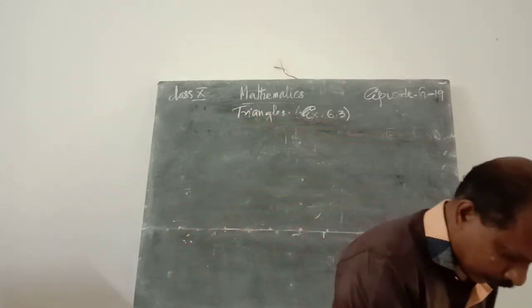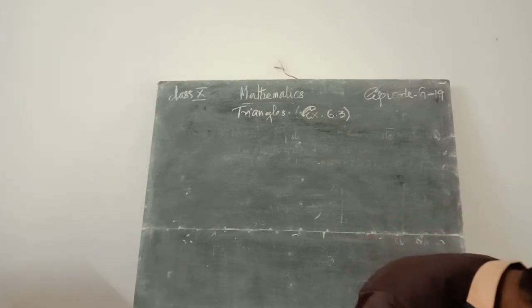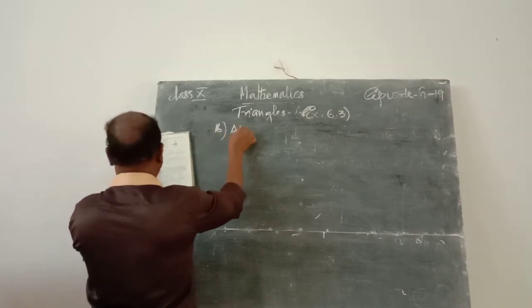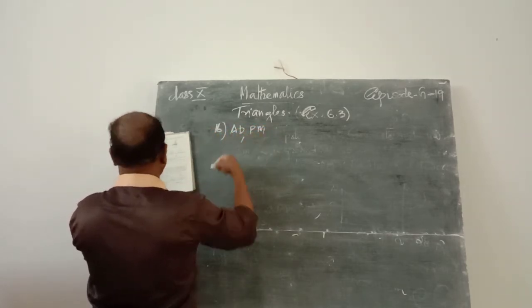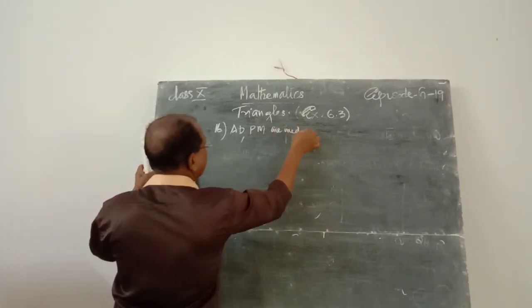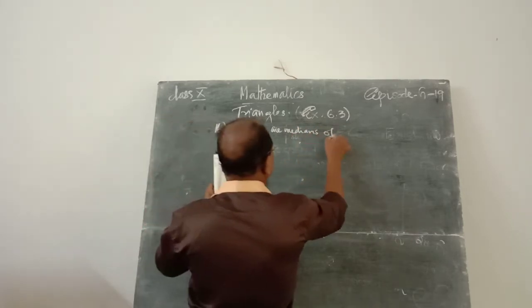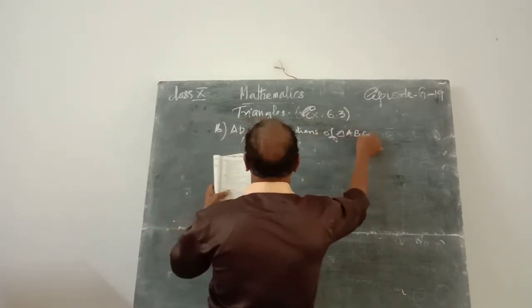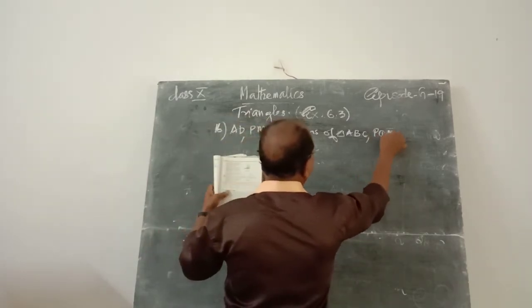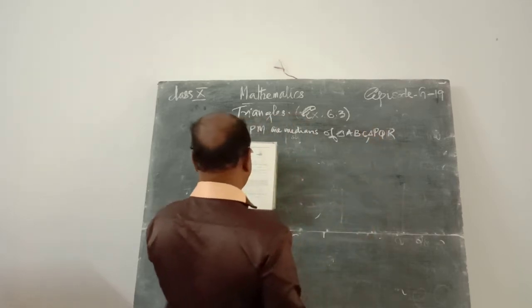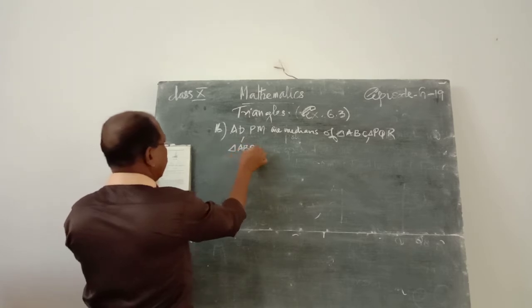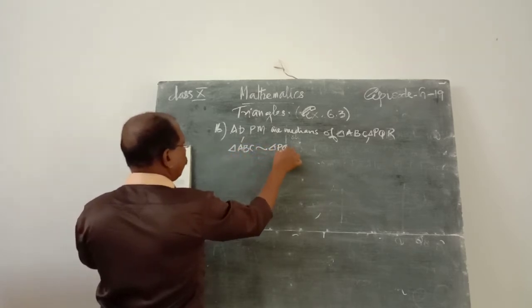Then the 16th question, question number 16. AD and PM are medians of triangles ABC and PQR. Triangle ABC is similar to triangle PQR.